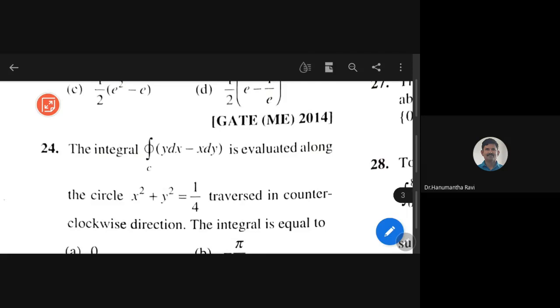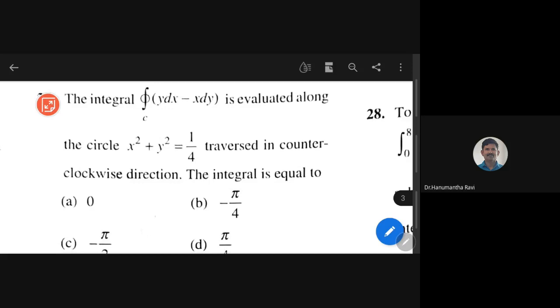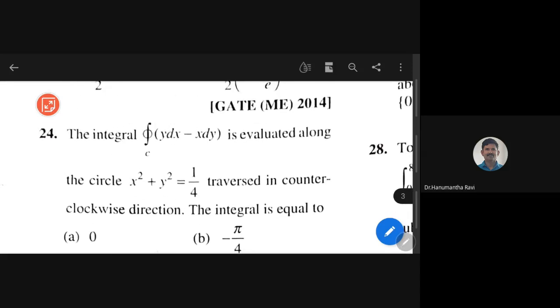The integral of y dx minus x dy is evaluated along this curve, traversed in the counterclockwise direction. What is the value? When I ask you what this is, is it a line integral, a volume integral, or what? The response is that this is a line integral.